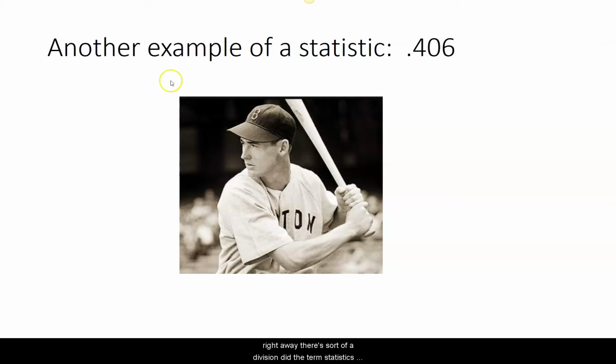Baseball statistics are described as decimal. So right away, there's sort of a division. The term statistics can mean procedures, but it could also mean an individual number that describes a sample or an individual's accomplishment or a company's accomplishment.